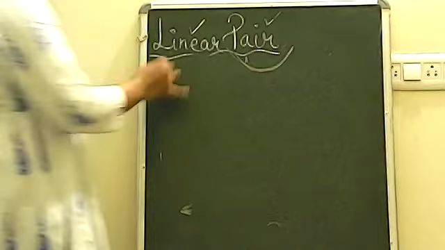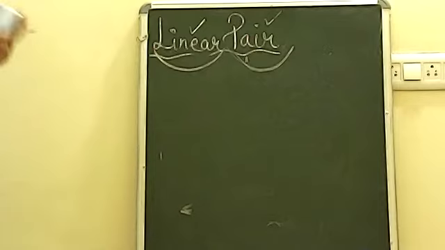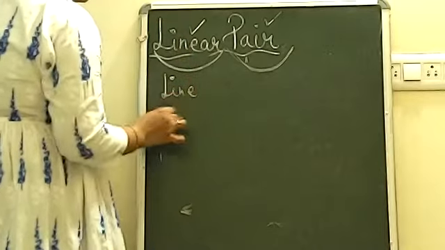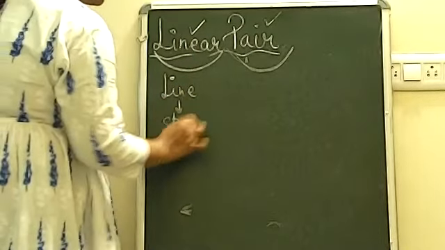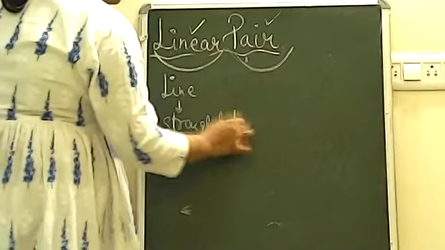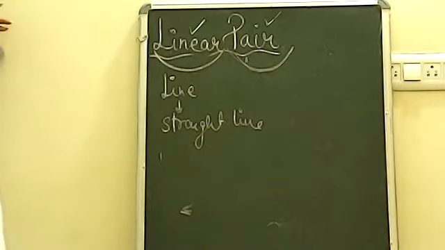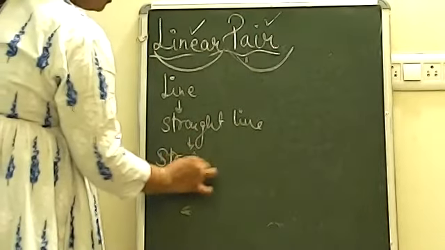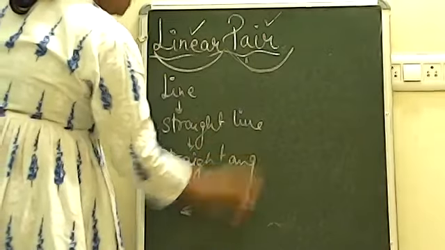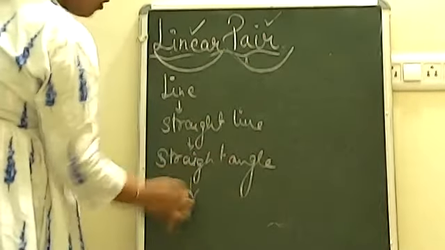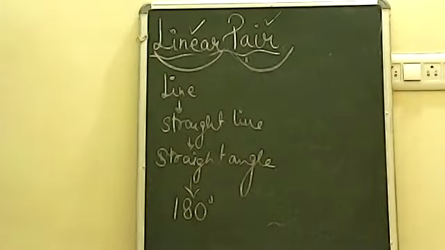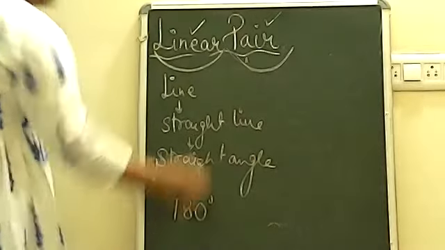Now the second thing which you will see here is the word linear. Remember, the word linear is coming from the word line. And here we are always talking about a straight line. A straight line, you must be knowing, represents which kind of angle? It is always a straight angle. Straight line means a straight angle. And when you talk about a straight angle, that means you are talking about 180 degrees. So ultimately the connection of linear pair is with 180.